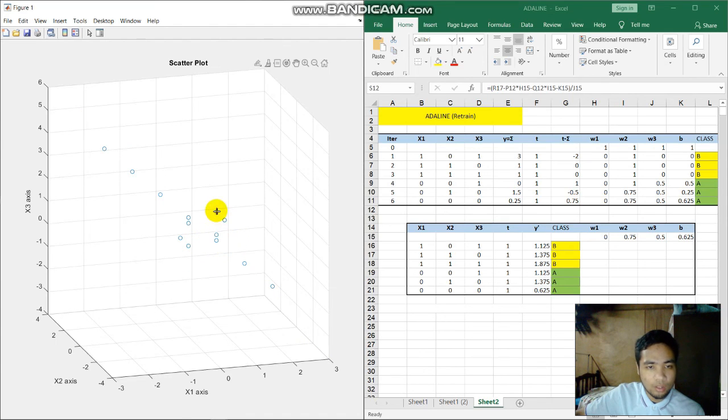We can see the top is 111, which is B, 101 B, and 110 is B. And you see the top is for the cluster B. 001 A, 010 A, and 000 is A. We can see the graph: the top cluster is B and the bottom is A. So the accuracy for this model is 100%.